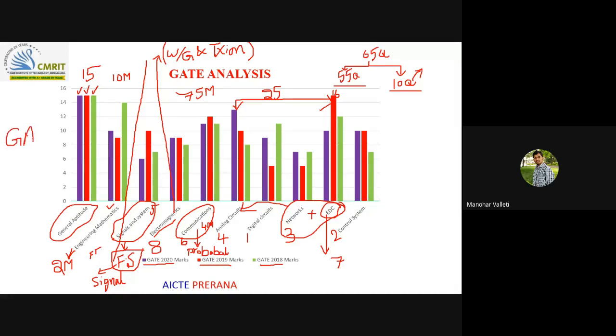You don't relate this GATE with the IES preparation. People think that if I prepare for GATE, I can clear the IES also. Indian Engineering Services, I'm talking about. Please note the concept coverage for both GATE and IES is okay, but the approach to clear each exam is different.